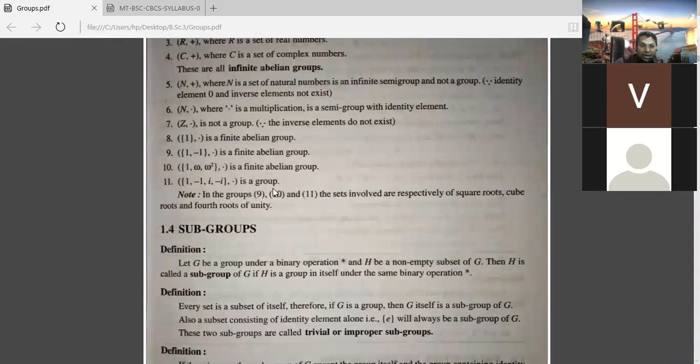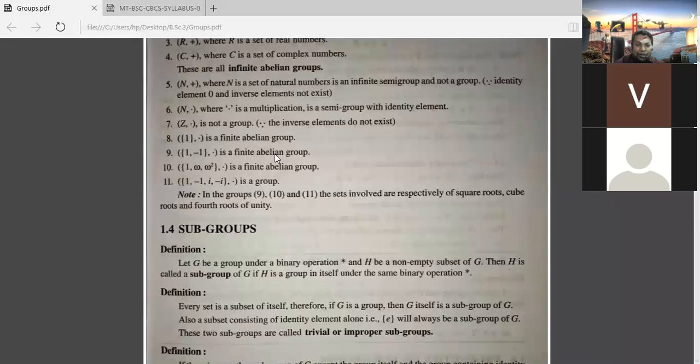And here 1, omega, omega square, and 1, minus 1 dot, these are all finite abelian groups. How many elements are there in 1, minus 1 comma dot? Here you see this is a group containing two elements, only a finite number of elements, that's why this is called a finite group. And then it is an abelian group. You have seen in the previous case, abelian group or commutative group is one which satisfies 5 properties.